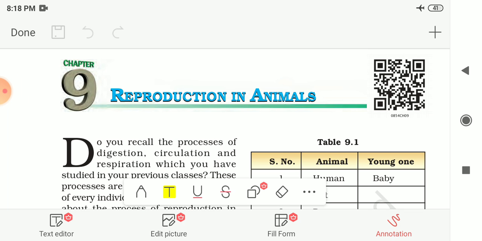In the previous video of this chapter, we had seen the necessity of reproduction, and then we had seen that there are two different modes of reproduction, sexual and asexual reproduction. In that we had seen sexual reproduction in animals, the male and female reproductive organs in human beings, the fertilization process, both internal and external fertilization, and then the development of the embryo. So now let us continue the chapter with viviparous and oviparous animals.